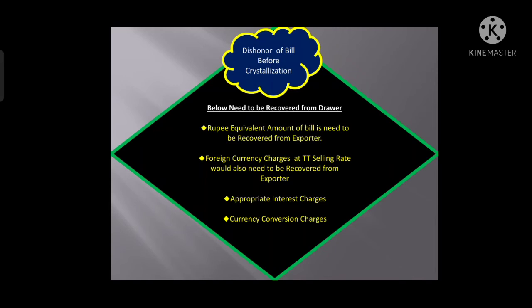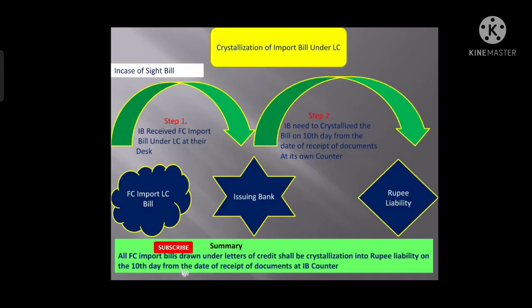Also there are appropriate interest charges. Interest charges mean the overdue interest, right? And all other currency conversion charges. So whenever the financing bank has recovered all these amounts, then after that it can dishonor the bill before crystallization, because the whole liability has vanished. Then the bank can dishonor the bill, but before this amount is recovered it can't dishonor that bill, right?